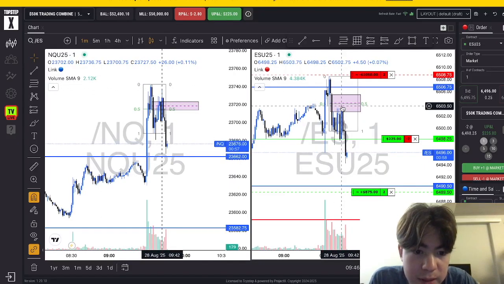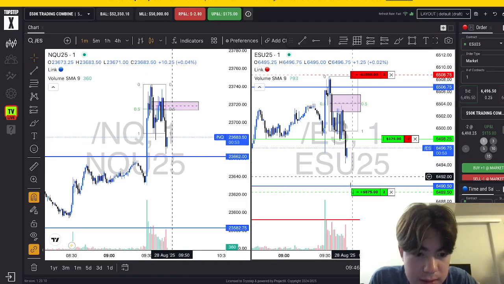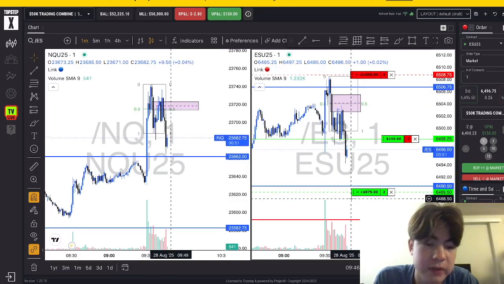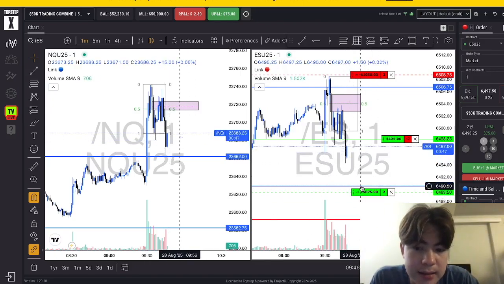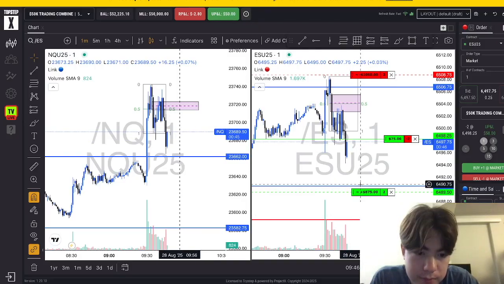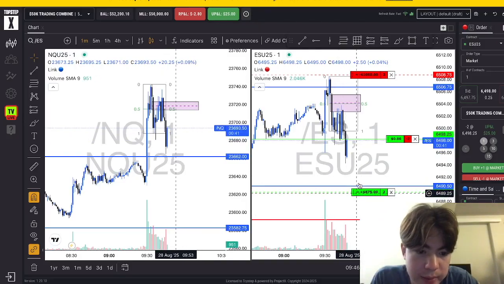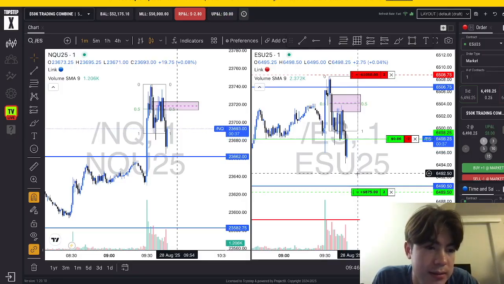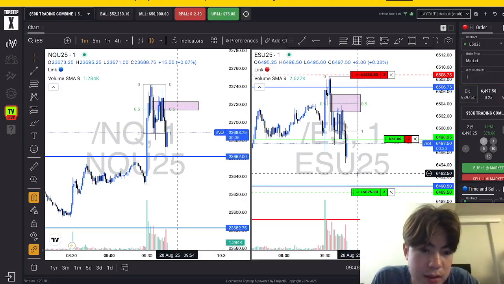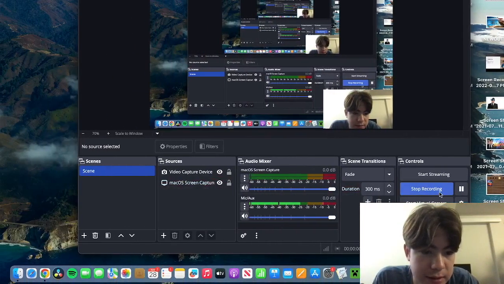ES, this is where my lowest point of drawdown was. This is where my stop loss was. And so yeah, we're targeting here for $875 because that's what we need to pass the funded account. Normally I would just target the London low, but I'm just putting it a little bit past so I can get that funded account passed, hopefully. So yeah, I'll pause the recording when this hits or gets stopped out or whatever, because my computer lags a lot whenever I record. So yeah, see y'all then.